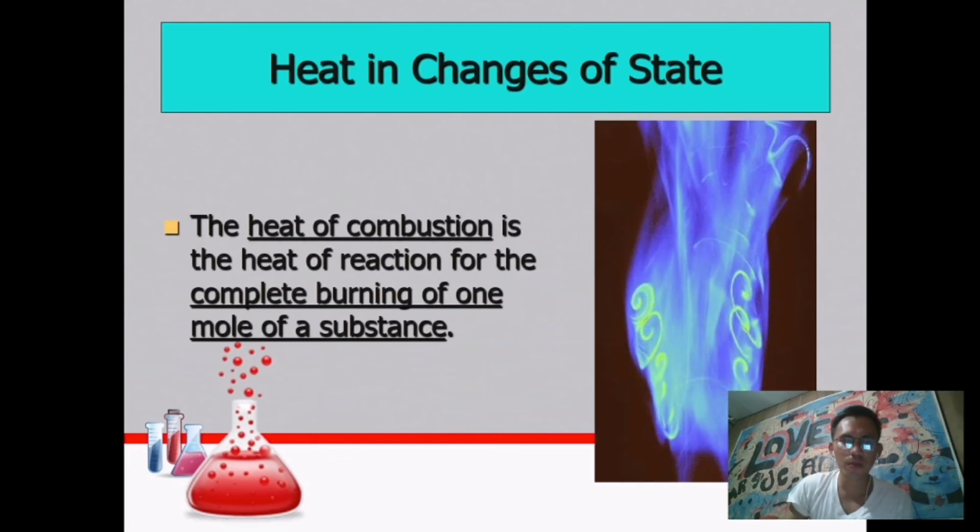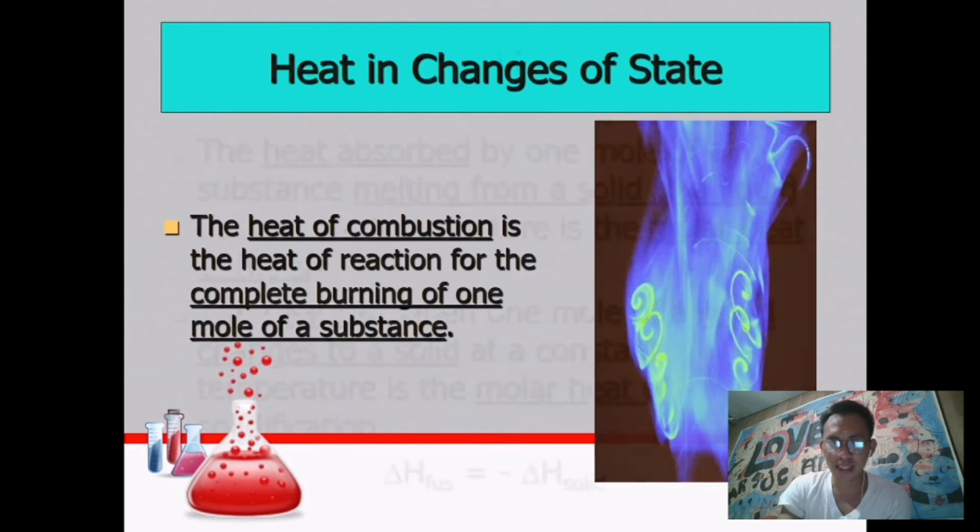The heat of combustion is the heat of reaction for the complete burning of 1 mole of a substance. Heat of combustion is the heat of reaction. So, the heat of reaction of the complete burning of 1 mole of a substance.